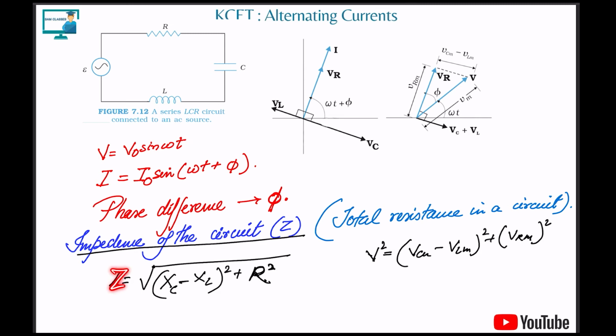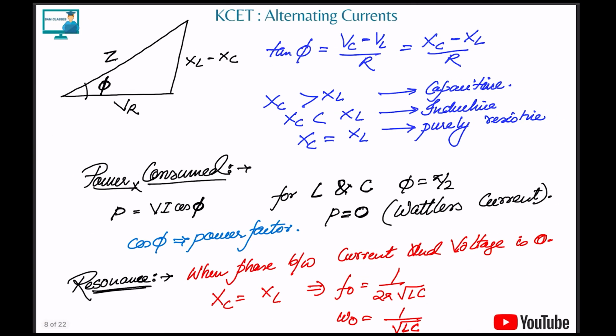Impedance Z is given by the formula: root under of (XC minus XL) whole square plus R square. That's it. Done. Clear? Or you can write in terms of voltage also: the net voltage square is equal to (VCM minus VLM) whole square plus VRM square. These two formulas are very important. One question you can expect in KCT also. Next, we can find the angle between Z and VR, the voltage across resistor. That is tan phi equal to (VC minus VL) by R, or (XC minus XL) by R.